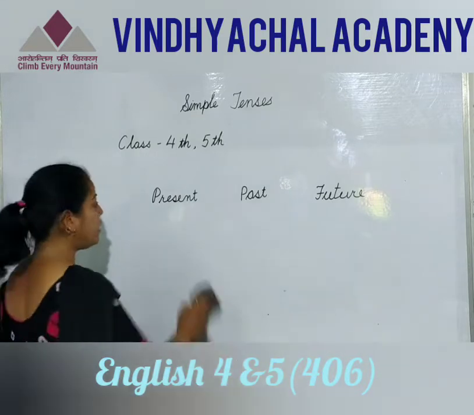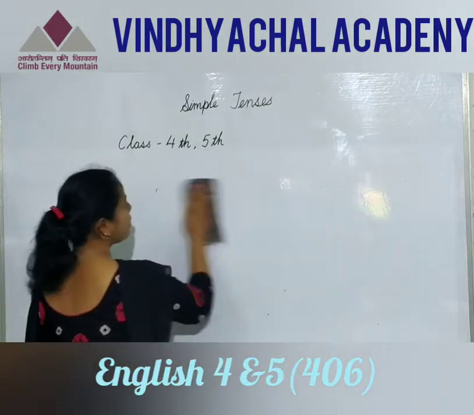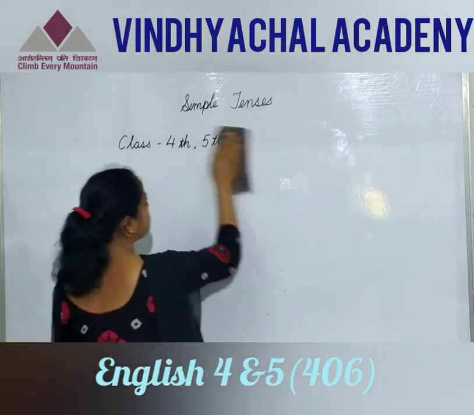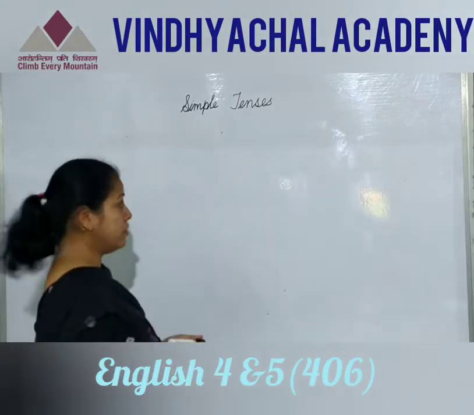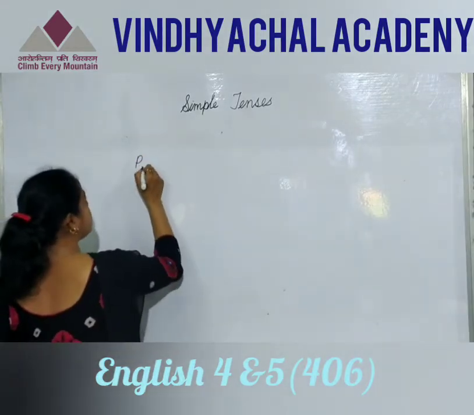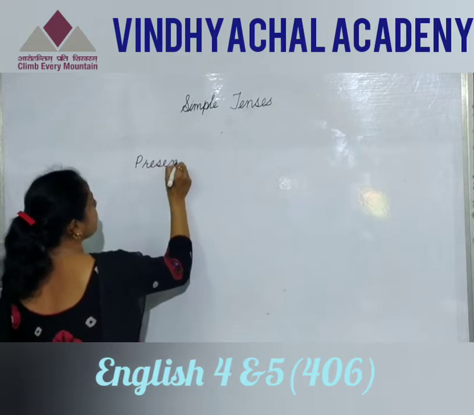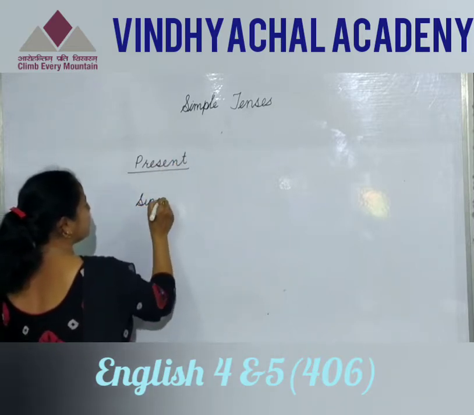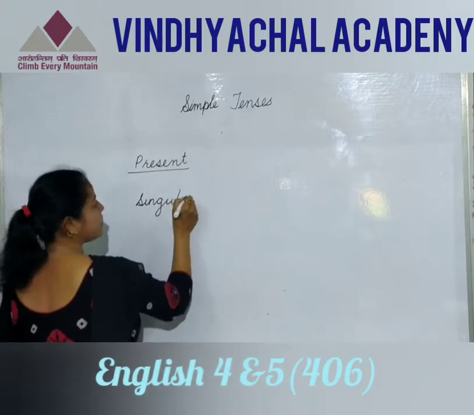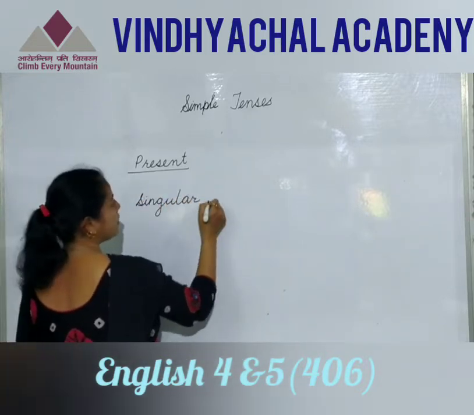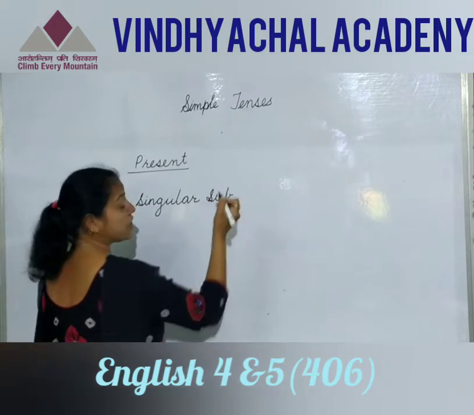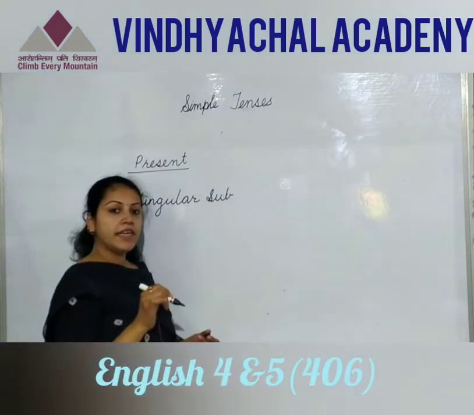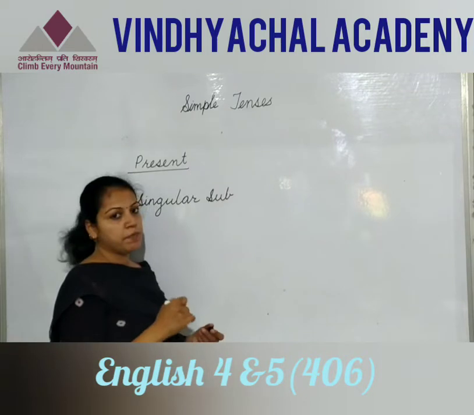Here first we need to see the structure of the tenses. Present tense. In present tense, first we see the structure of a singular subject. Singular subject, you know very well, means he, she, it or any person.